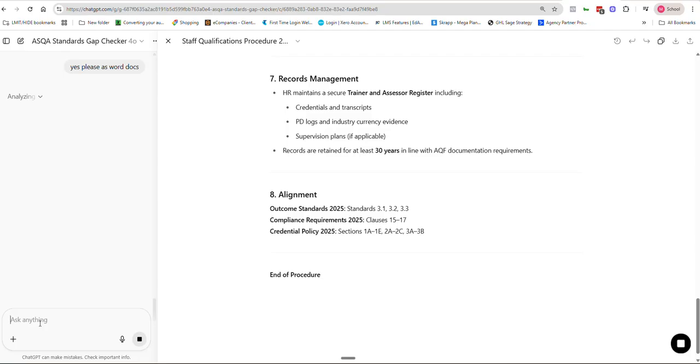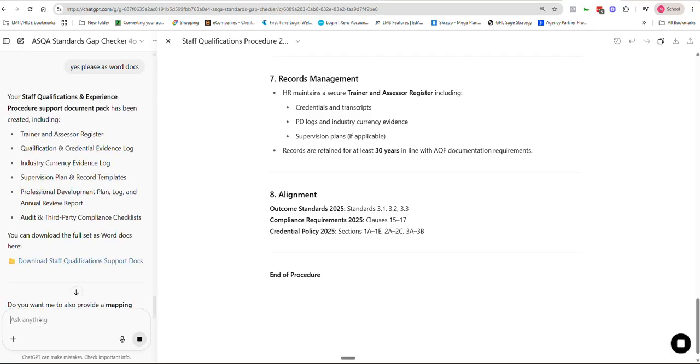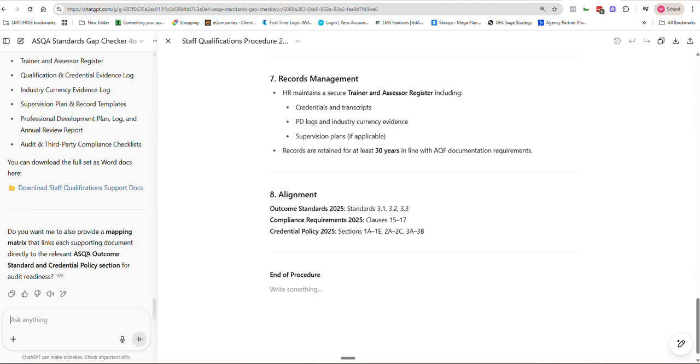It might take a little while now because it's thinking. And there they all are. So there is the link where I can download the file from. And then it says, do you want other things? Do you want mapping? It'll just keep asking, do you want? But at this point, I would probably run it again and upload my next policy.